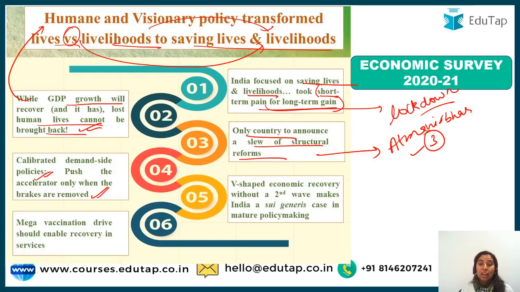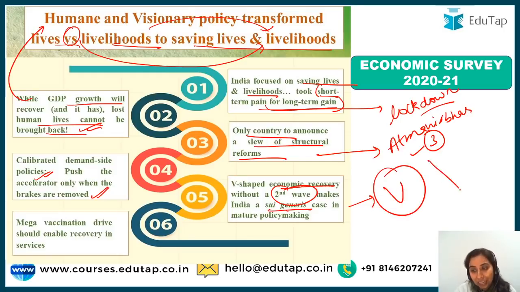Moving further, it says V-shaped economic recovery of India without a second wave. So it is making India a sui generis case. That means India is a unique case where there is no second wave, and also our economy is making a V-shaped recovery. That is, it declined to a point and then started increasing again with a slope. And the last point is the mega vaccination drive, which has already been launched. It is going to enable recovery in services. So this is what your survey is all about, that we have saved lives and livelihoods both.